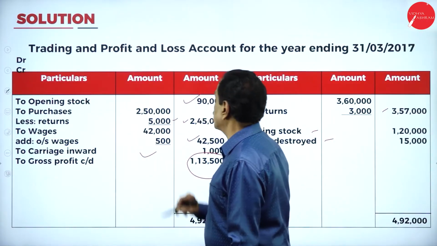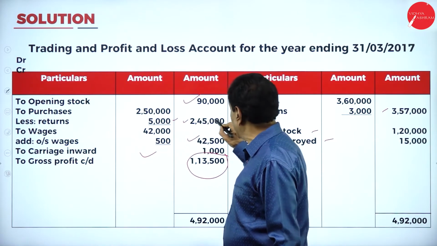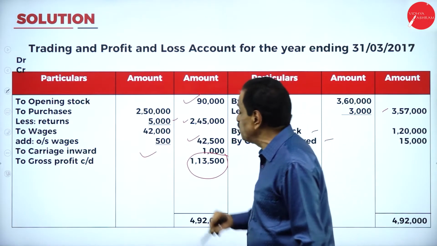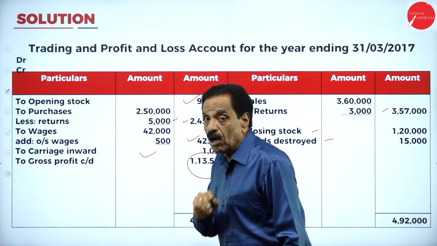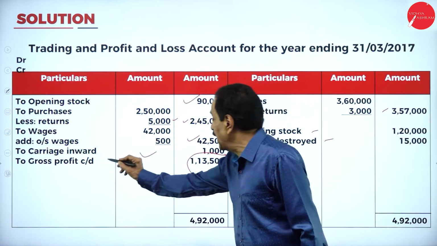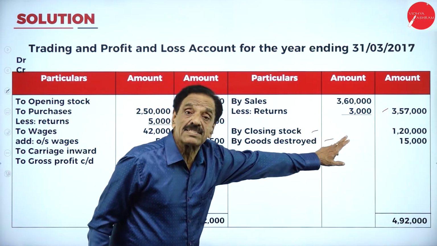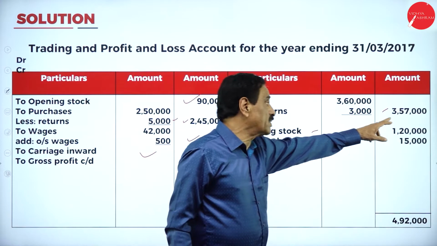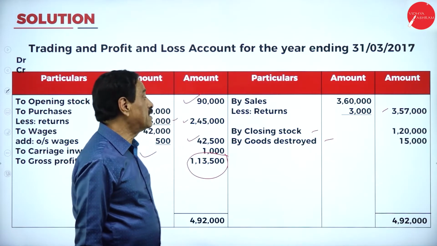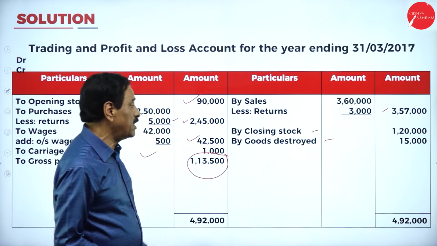Your opening stock is 90,000. Purchases 2,50,000. On the credit side, how much is there? 5,000 deduct. It becomes 2,49,000. Wages, how much? 42,000. How much outstanding adjustment? 500. It becomes 42,500. Your carriage inward is 1,000. Come back. Your sales is 3,60,000. How much return? 3,000. What's the real sale? 3,57,000.